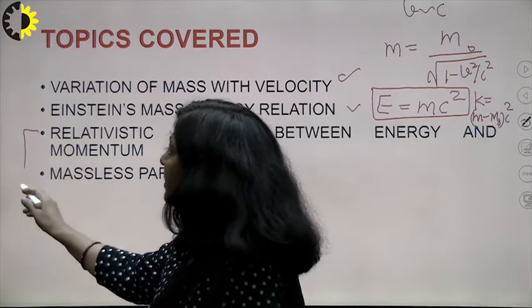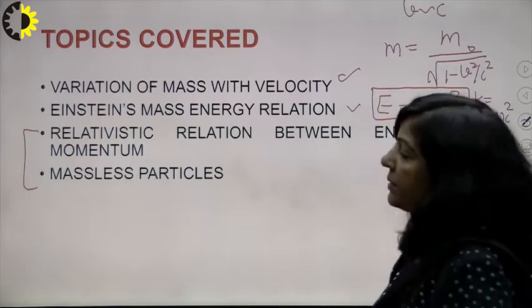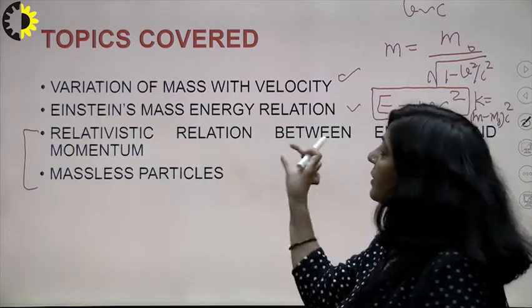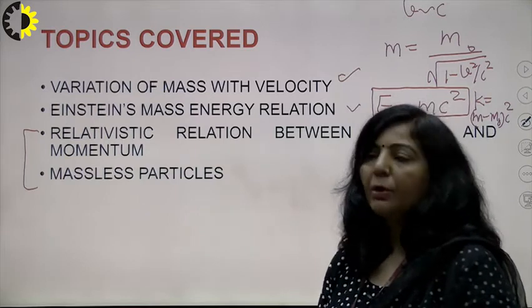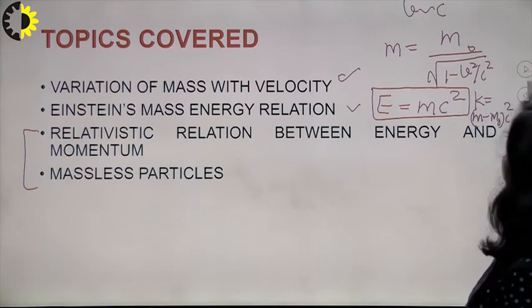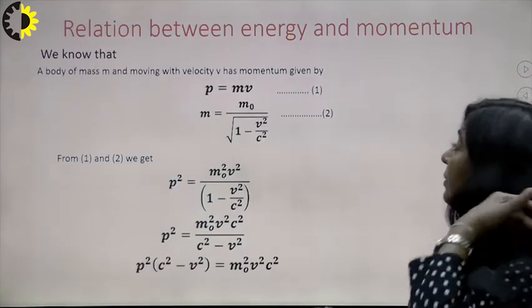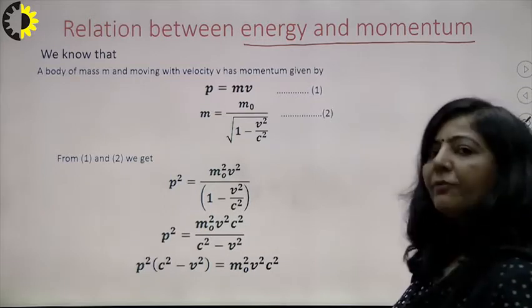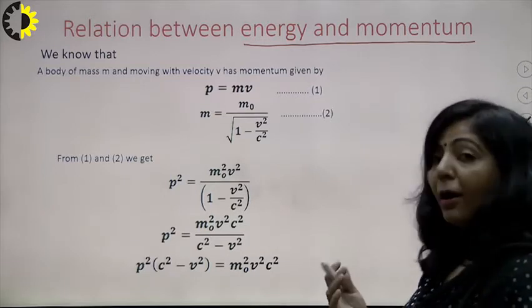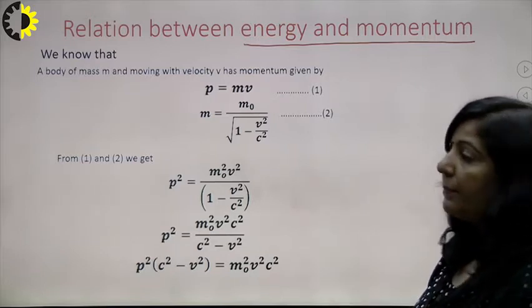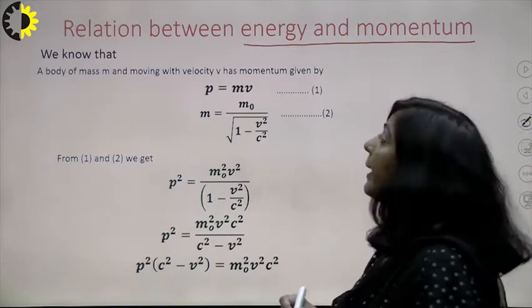Only two topics are left now in this relativistic mechanics. We have already discussed one part of the relativistic relation between energy and momentum, so I am repeating that and then we will move ahead. What we are going to discuss here is the relationship between energy and momentum. In the last lecture, we derived how you get a relationship between energy and momentum in relativistic mechanics. So I am repeating that process.